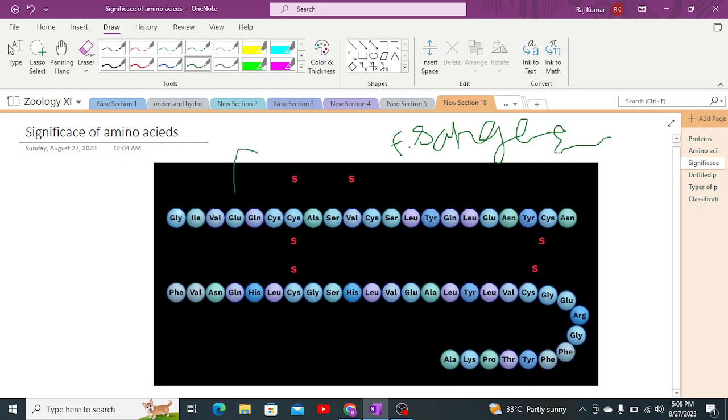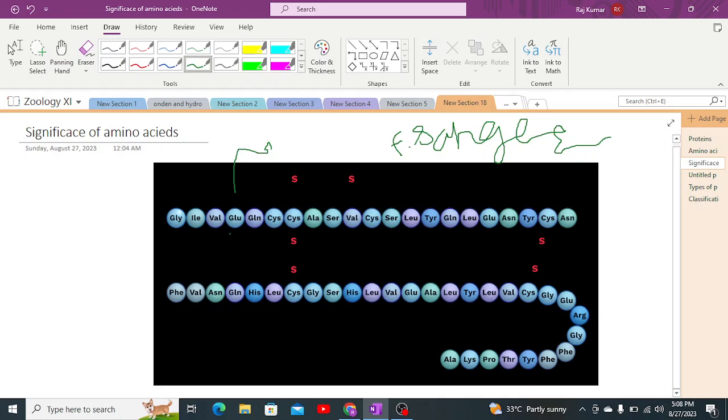So insulin is basically a proteinous hormone released by the beta cells of pancreas, which was observed by F. Sanger, and then he realized, to describe the significance of amino acids, that the amino acid sequence inside the structure of a protein is important, and that determines the functional role of the protein as a whole structure. So amino acid structure inside insulin and hemoglobin was observed by him.